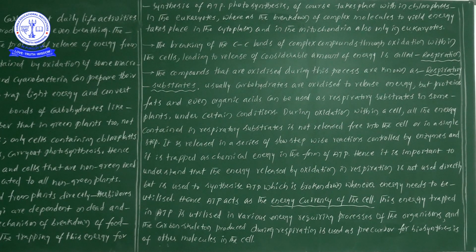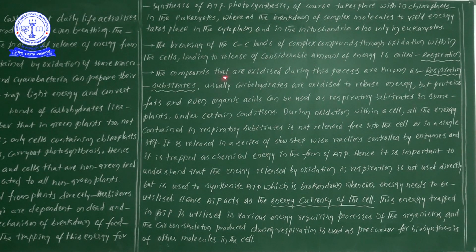So when, by the process of oxidation, the bonds present between the two carbons are broken down, it releases some amount of energy. That kind of process we take as respiration.